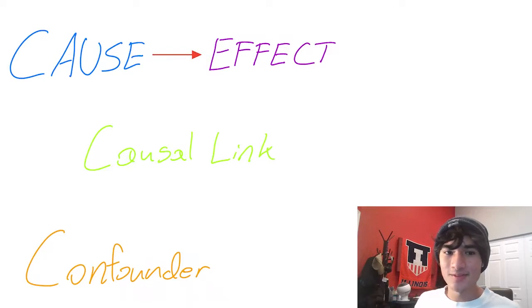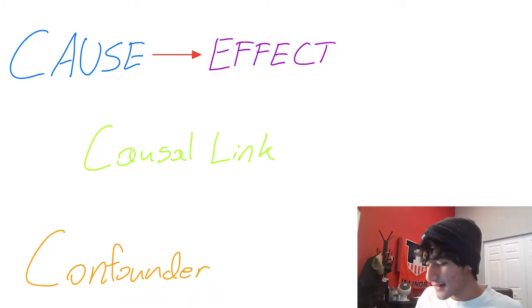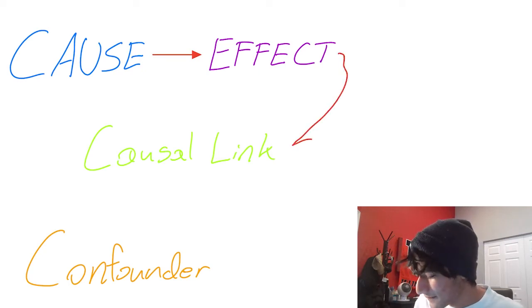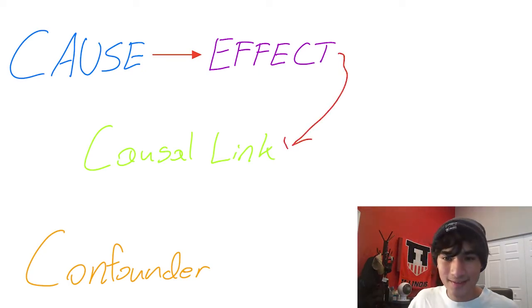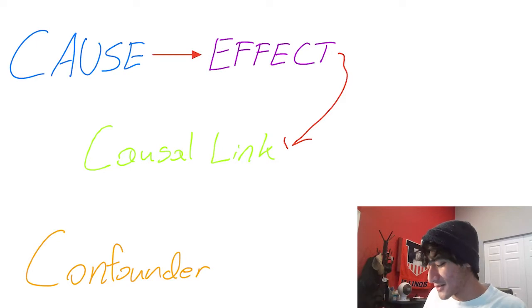Okay, so now I'm going to explain the difference between confounders and causal links. I'm a bit of a visual learner, so I'm just going to be drawing this out as I speak. A causal link presents a relationship that explains how one variable can cause another variable to change. Think of this as just cause and effect. Don't overthink it. You do something, it causes something else to happen as a result.